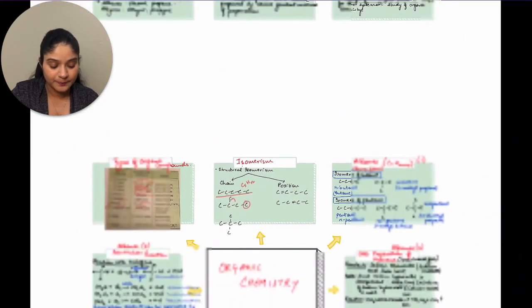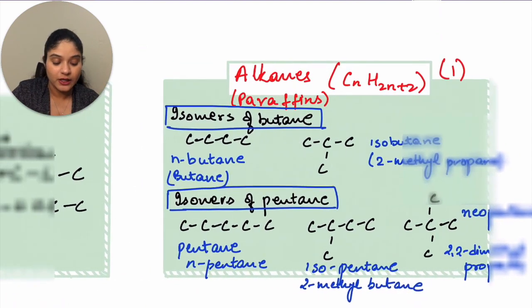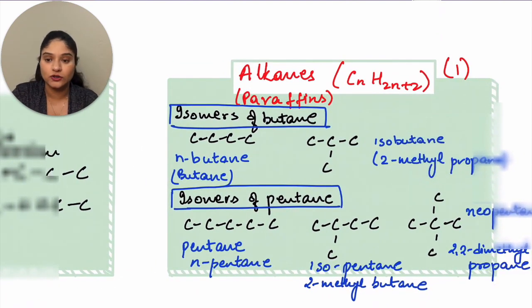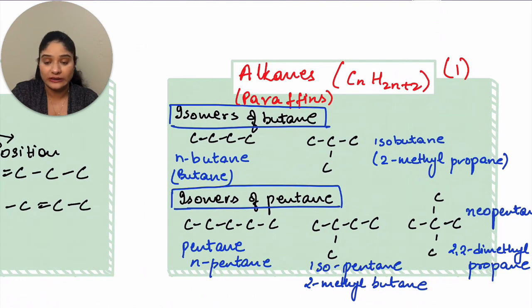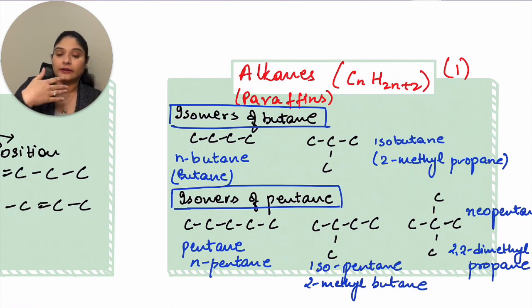Let's move ahead. Next, I have alkanes. In alkanes, the formula is CnH2n plus 2. They are known as paraffins. That means less affinity, or less reactive. They are pretty stable. Isomers of butane: four carbons in a straight chain, or one carbon comes in the middle. So n-butane or isobutane. The other IUPAC name would be 2-methyl propane.